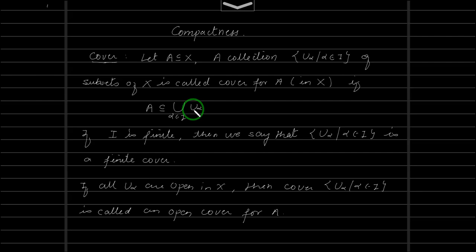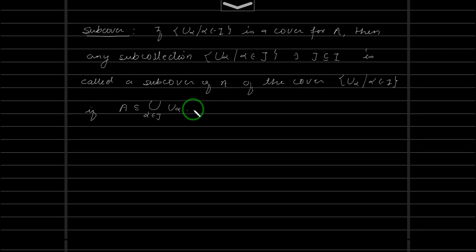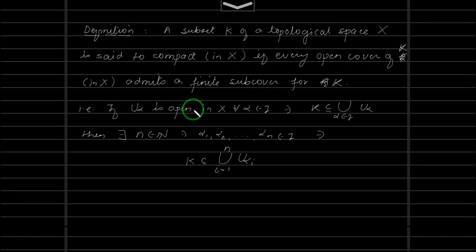Welcome learners in the series of videos on topology. We are looking at compact spaces. We have seen the definition of cover, open cover, finite subcover and so on, and then we have defined when we say a subset K of a topological space X is a compact set or not.